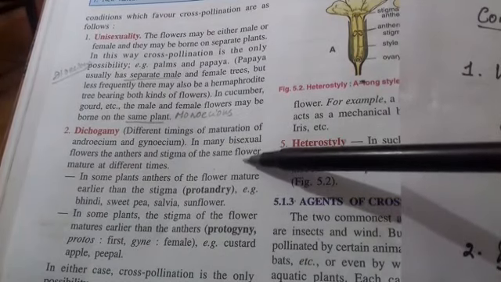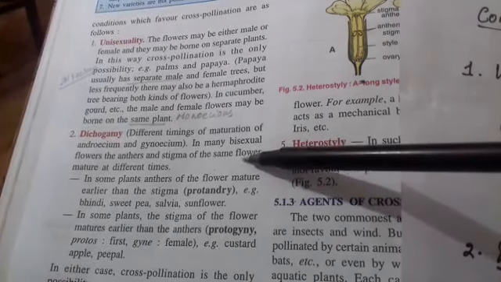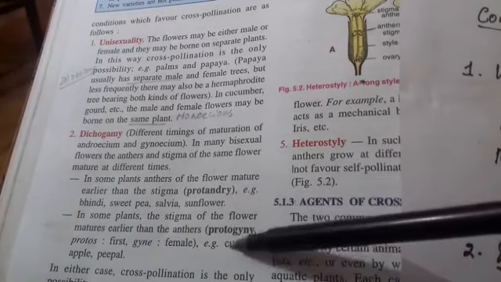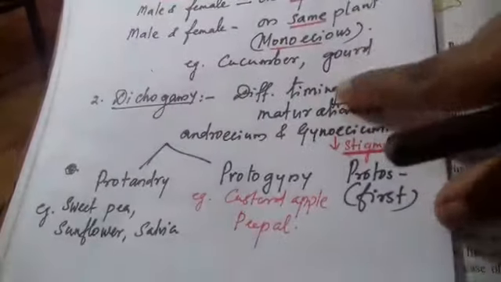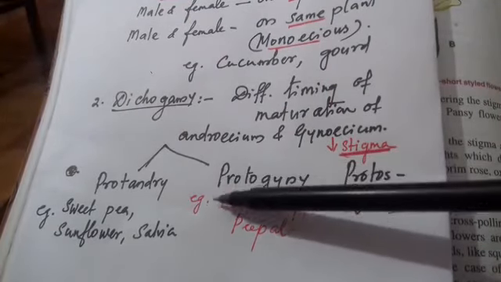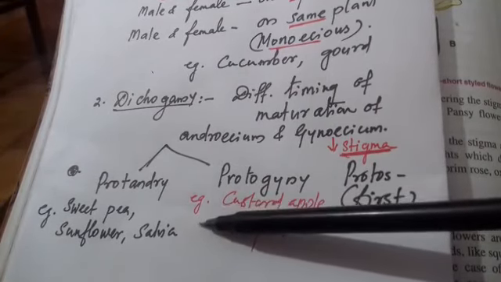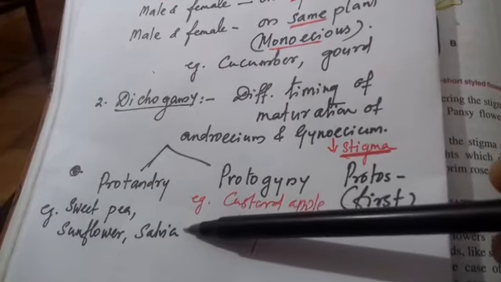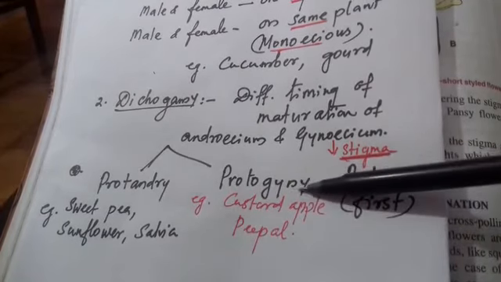So the androecium and gynoecium mature at different times, and this dichogamy can be of protandry and protogyny. Then what are the differences between protandry and protogyny? Protandry: proto means first, andry means androecium. When the anthers mature first, it is known as protandry. Flowers where we can see protandry are sweet pea, sunflower, salvia, etc.